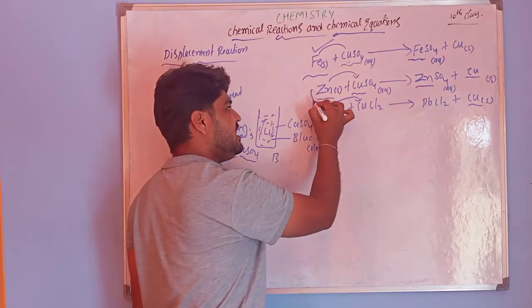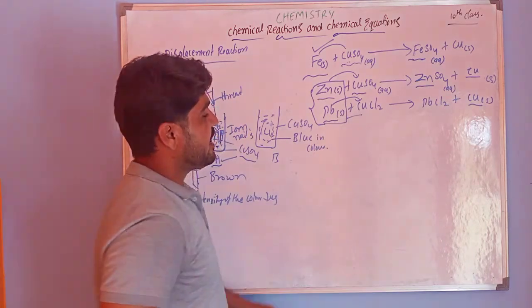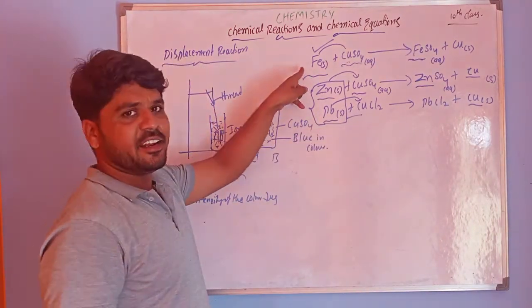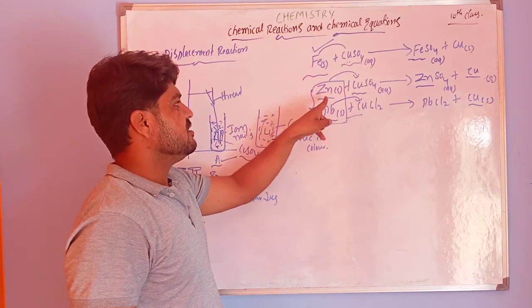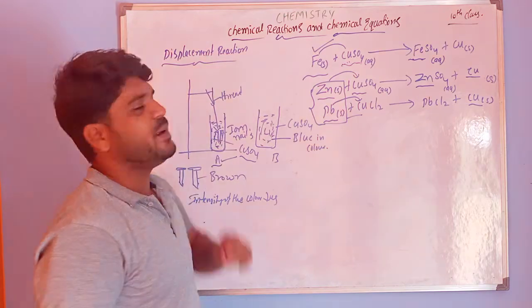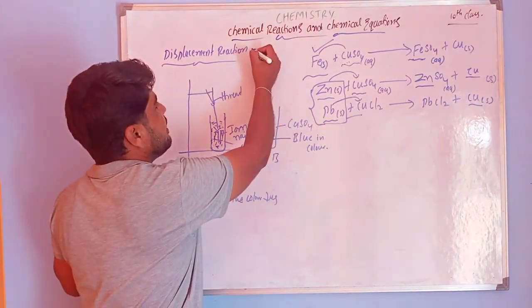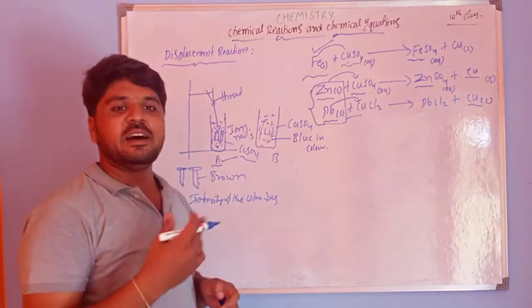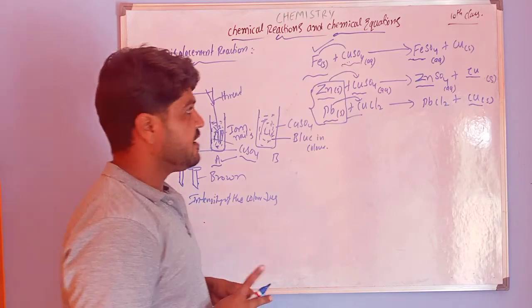So zinc and lead are more reactive elements than iron. This is what displacement reactions are, right? So the next reaction is double displacement reactions. Double displacement reaction.